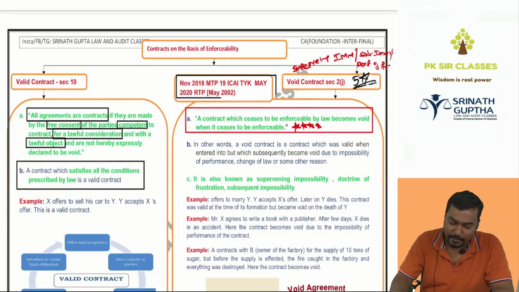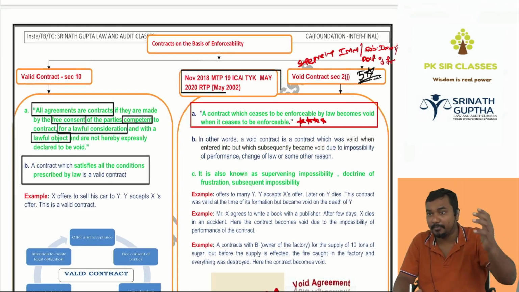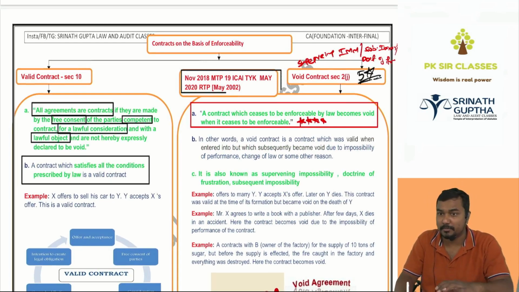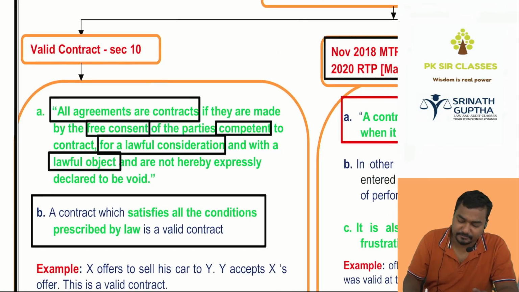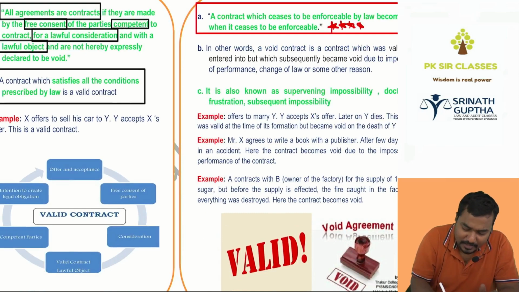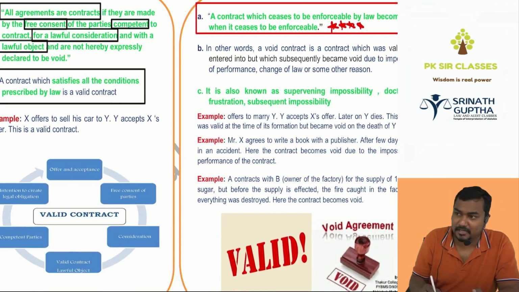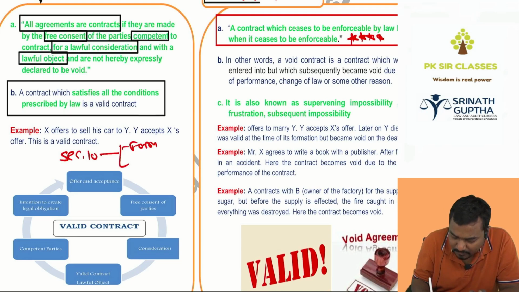Next, contracts based on the enforceability. Very important from exam point of view. This will be the last topic for this chapter. Once we are done with this, the chapter is said to be completed. So what is a valid contract? Simple, beta. I will explain in simple terms, then we'll do the definition. It is a contract which will satisfy section 10 from formation of the contract till the execution of the contract.